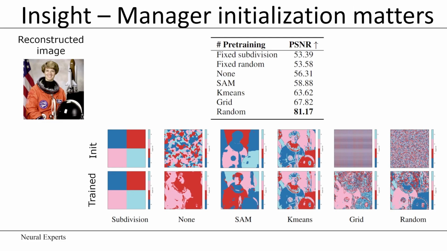Here we can see the manager's assignment after the full training procedure. It can be seen that in most cases, the manager is able to move away from its initialization and learn to cluster regions based on the input signal. The quantitative results show that random initialization pre-training performs the best out of all initialization options, which is particularly useful as it is signal independent.